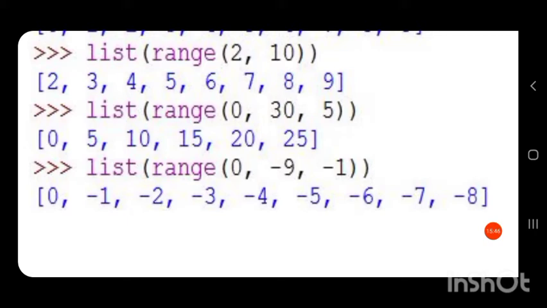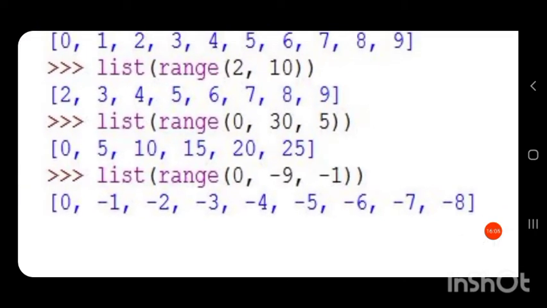Then next value is minus 1 plus minus 1, that is minus 2. Then the next value minus 3, minus 2 plus minus 1, that is minus 3, and so on. It is incrementing by minus 1.